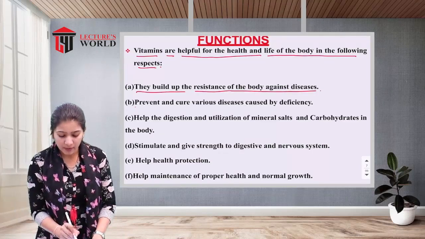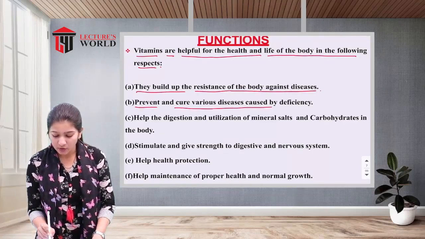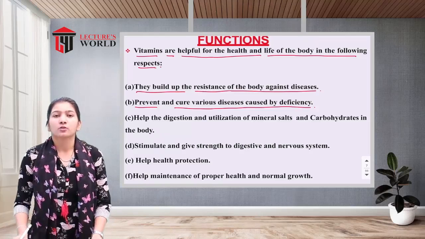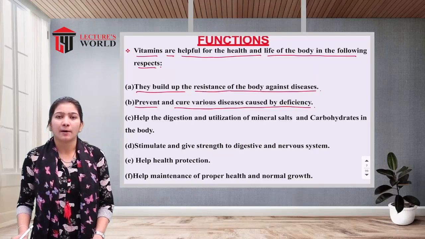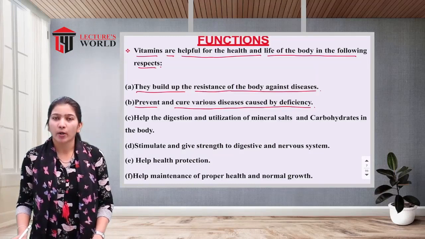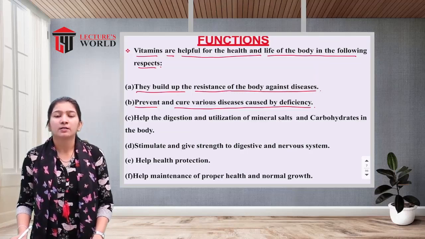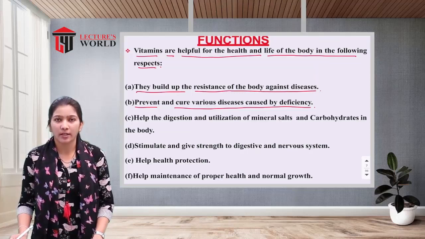Next is to prevent and cure various diseases caused by deficiency. If a person is not taking vitamins in a sufficient amount, that may lead to certain deficiency diseases. To prevent such diseases, the person must have a sufficient amount of vitamins.